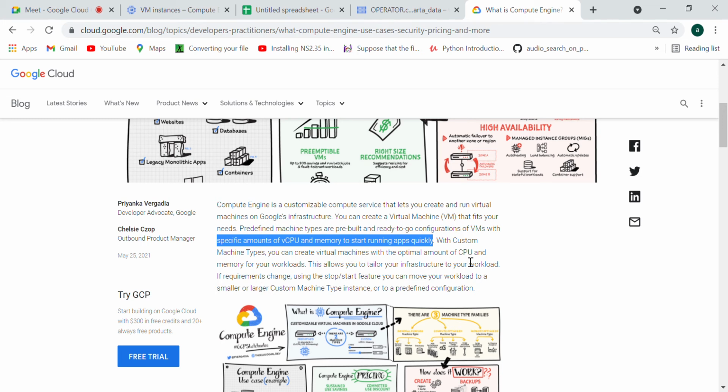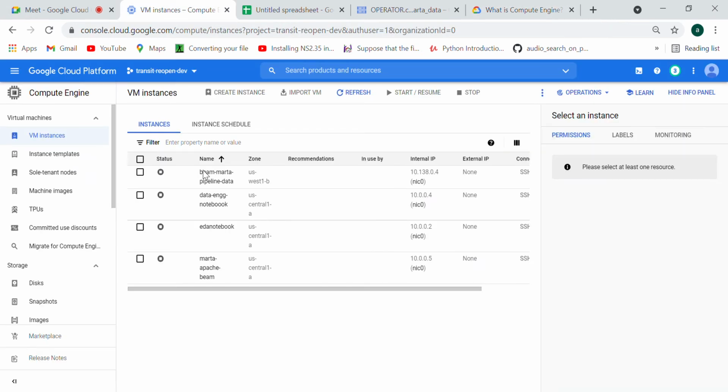Now, can anyone tell me what CPU is available on your local system? Obviously everyone is using Intel, like i5, i7. This is the processor you are using, and there is only one processor in your system. But when you're working on the cloud, you can select as many features as you want. Let me show you. When you click on this instance, you can see it here.